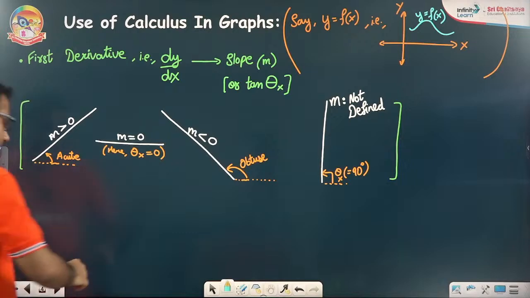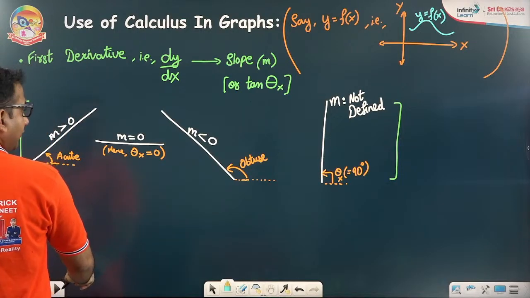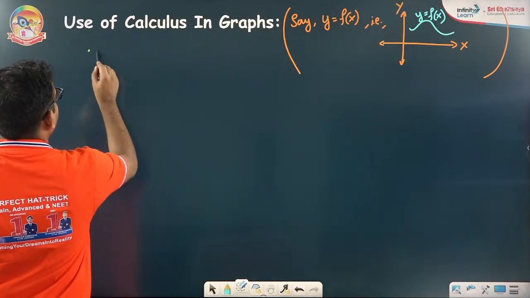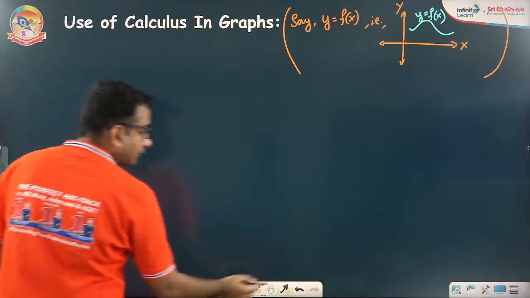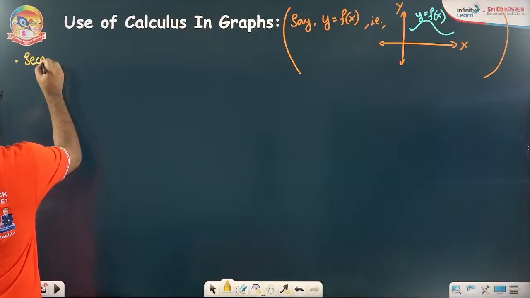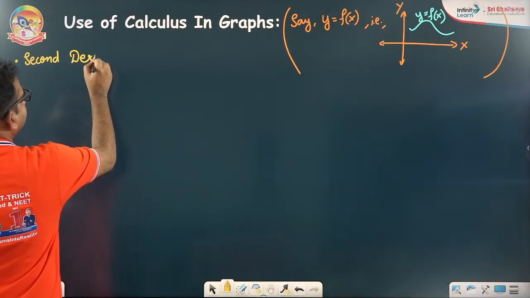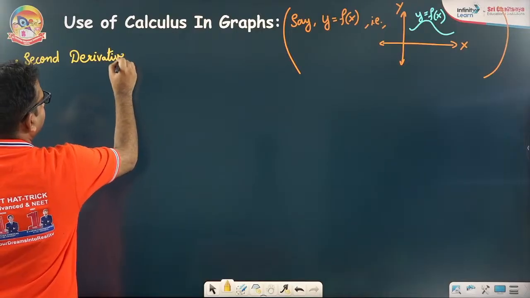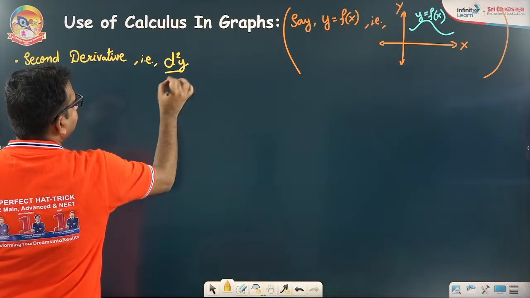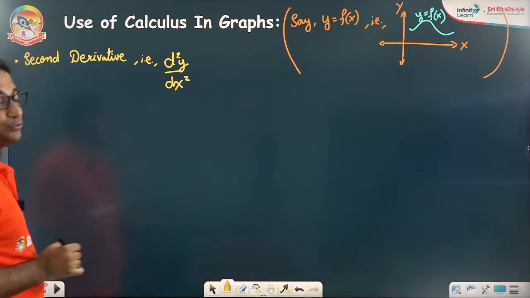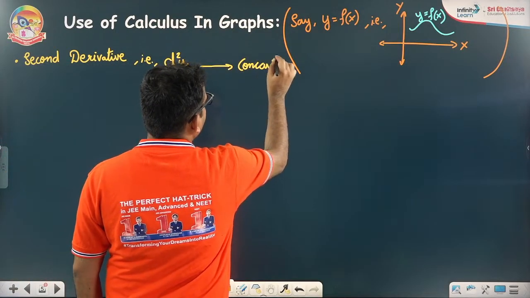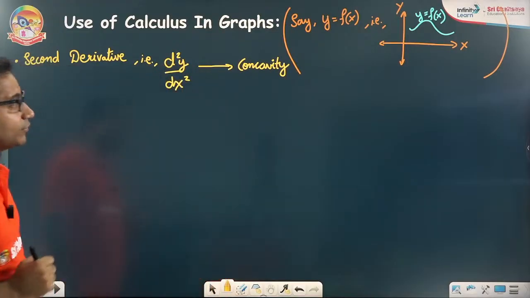All right. Now, the second part is the second derivative, that is d2y by dx square. This d2y by dx square gives you concavity. Now, what is the meaning of concavity, sir?